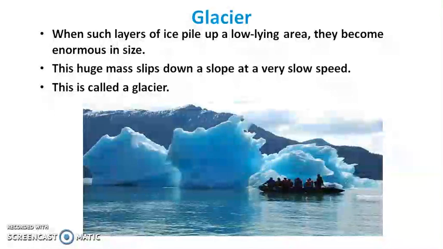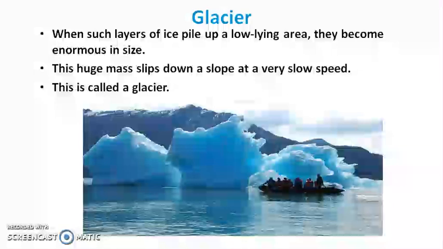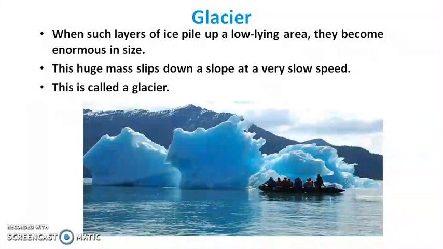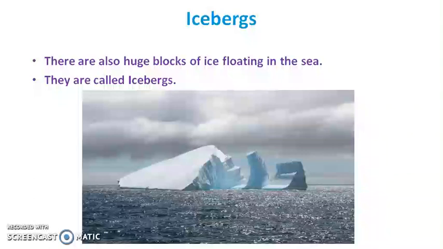When such layers of ice pile up in a low-lying area, they become enormous in size. This huge mass slips down a slope at a very slow speed. This is called a glacier. We can say moving ice masses are called glaciers. There are also huge blocks of ice floating in the sea. They are called icebergs.